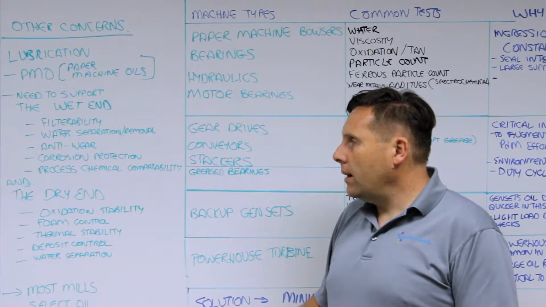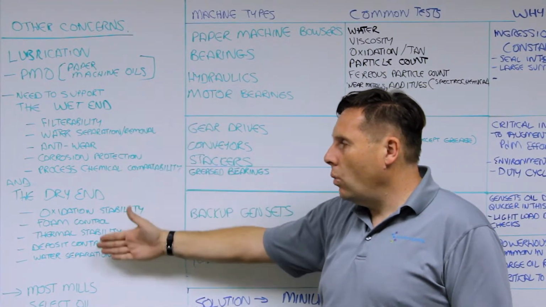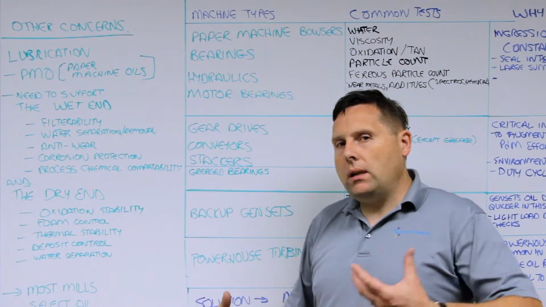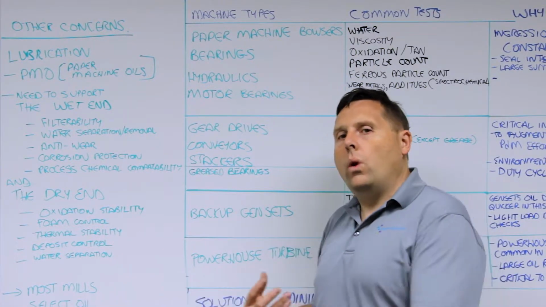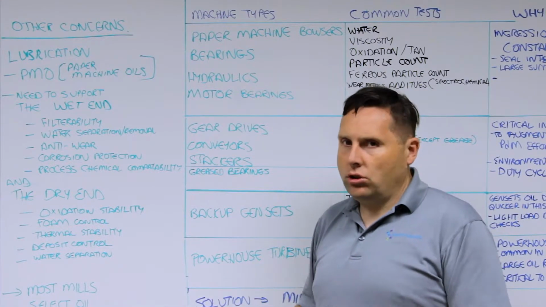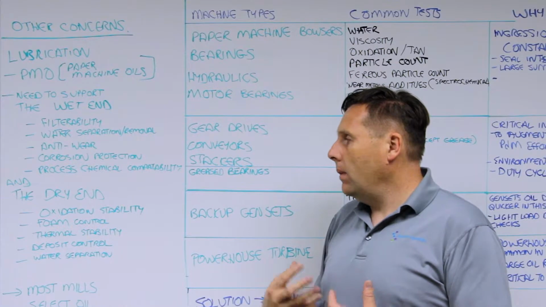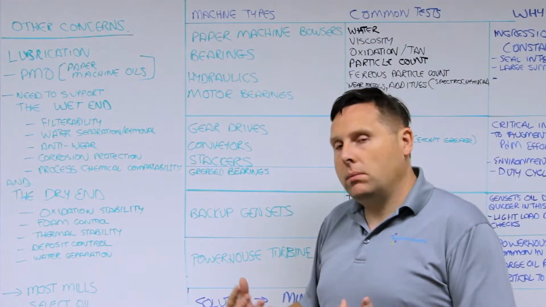So as a result, oils are designed for meeting both the wet and the dry end. It's really a combination of the best of a hydraulic oil with the best of a gear oil, with some additional strengths, especially for conditions such as wet environments, as well as considering the long life expectancy for some of these products.